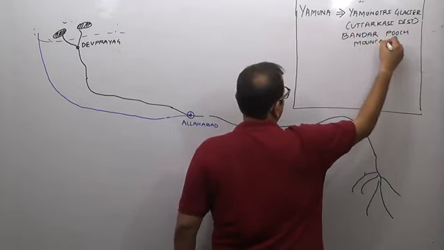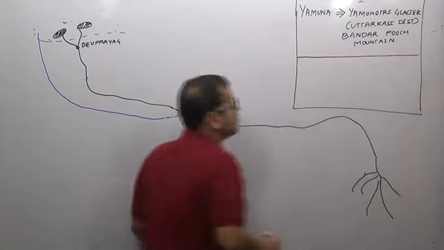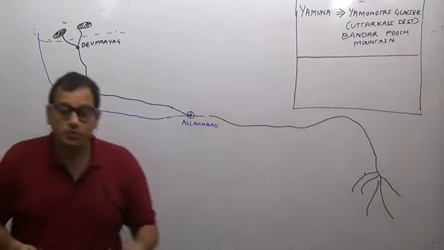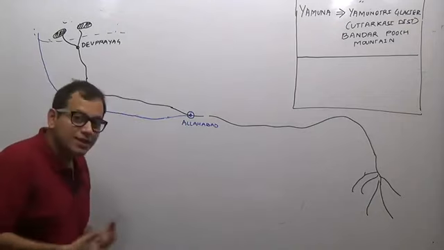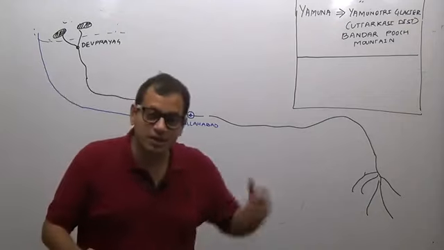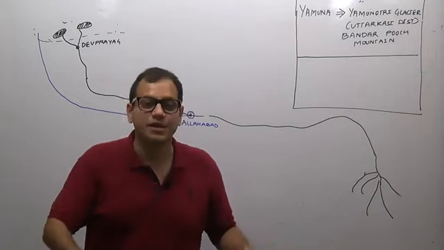Uttarkashi district, which state? Uttarakhand. Remember, both Ganga and Yamuna originate in India itself.